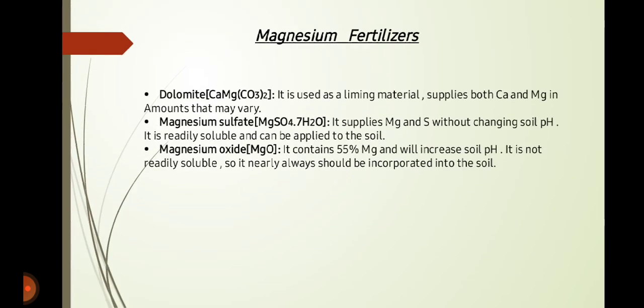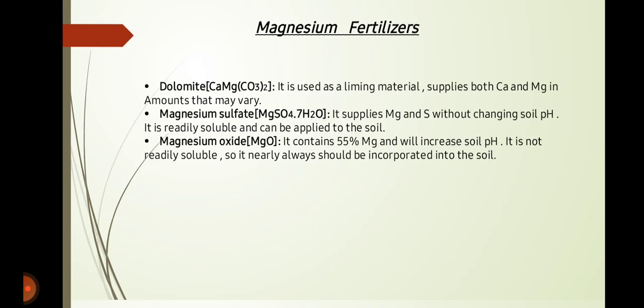Next we have magnesium fertilizers. Its sources include dolomite. It is used as a liming material, supplies both calcium and magnesium in amounts that may vary. Next is magnesium sulfate. It supplies magnesium and sulfur without changing soil pH. It is readily soluble and can be applied to the soil. Next is magnesium oxide. It contains 55% magnesium and will increase soil pH. It is not readily soluble, so it nearly always should be incorporated into the soil.